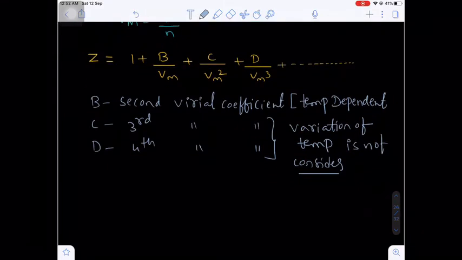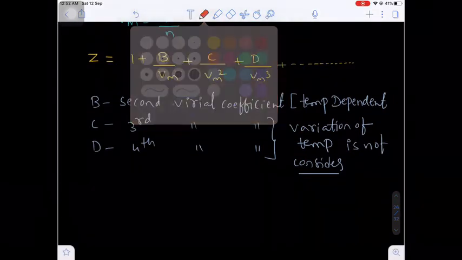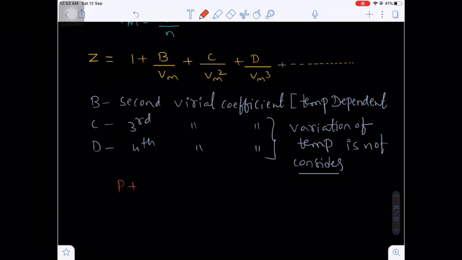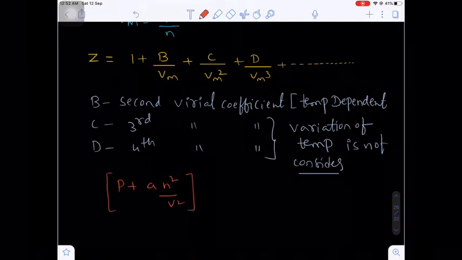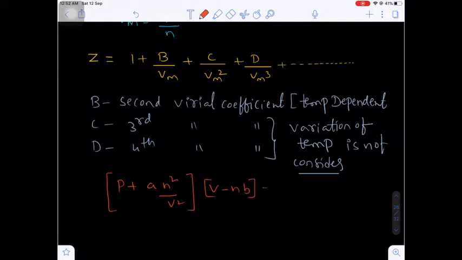Now what is the van der Waals equation? P plus a n square by V square, into V minus nb, equal to nRT.